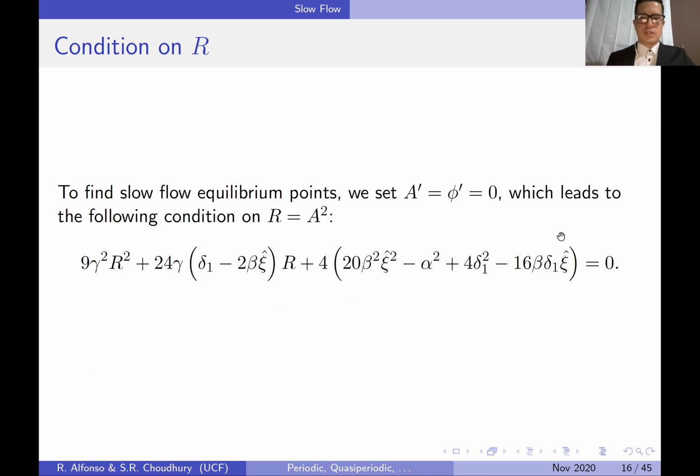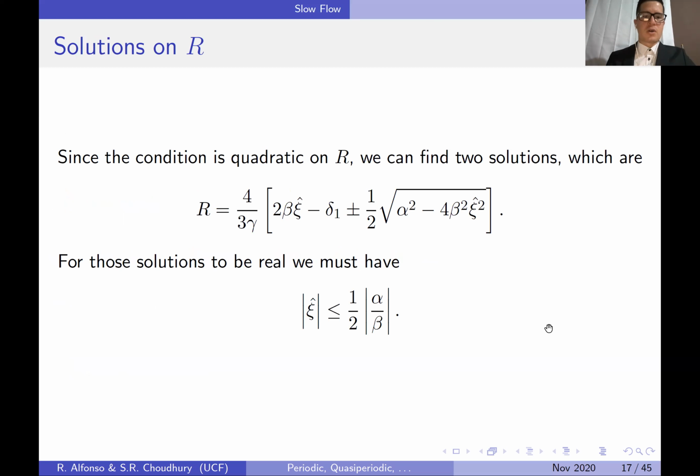Now, this condition, as you can see, is quadratic on r. We have this term that's multiplied by r, and this one multiplied by r squared. Because it is quadratic on r, we can solve, and of course, we'll have two solutions using the quadratic formula. Those two solutions are given by this expression with a plus or minus, differentiating the two solutions.